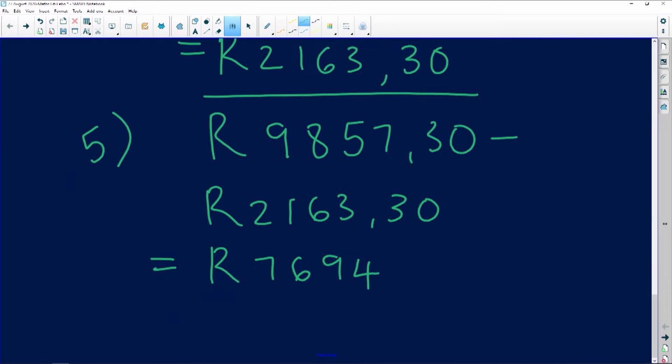7,694. So despite the fact that this person has 9,850 something attached to their name in terms of gross, the only amount that they are taking home is going to be the 7,694. So we need to be mindful of the difference between gross and net. Be super, super careful when it comes to such. The difference between gross and net is super important.